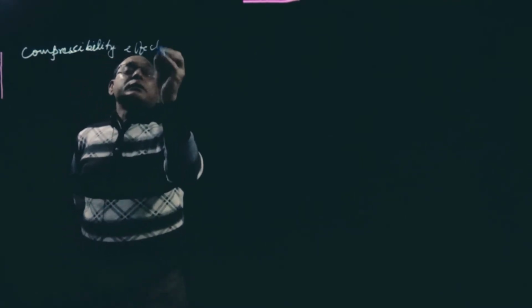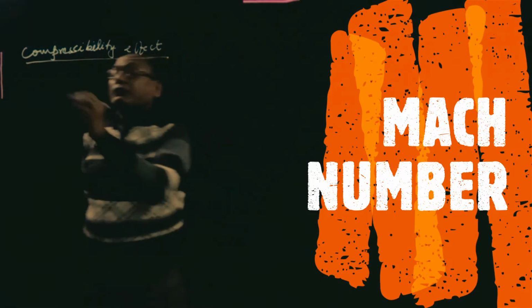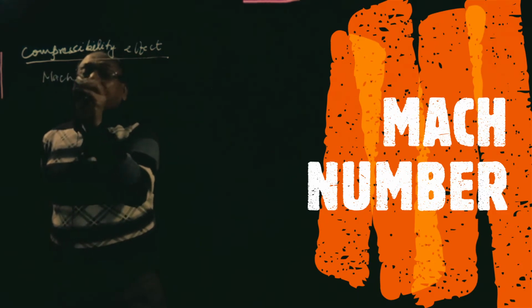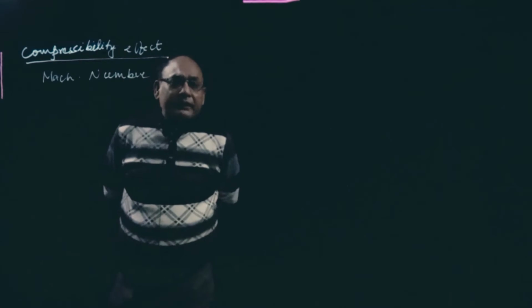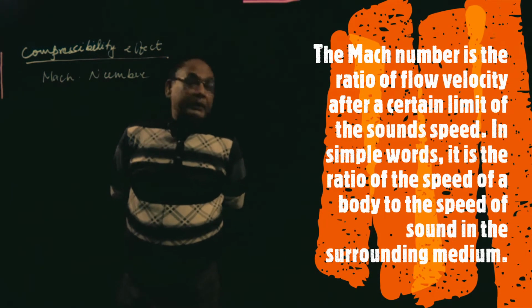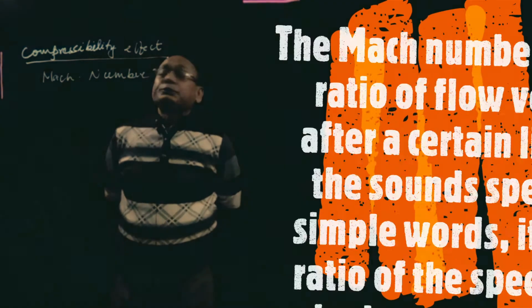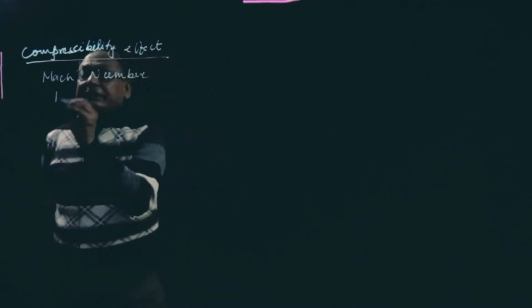So I am continuing the same topic, compressibility effect. Now see here, as I told you, there is one parameter that is called Mach number. This is a very important number. There are 5 dimensionless numbers in fluid mechanics. One is Reynolds number, another is Mach number, third is Froude number, then Weber number and Euler number. So this is denoted by Mn.